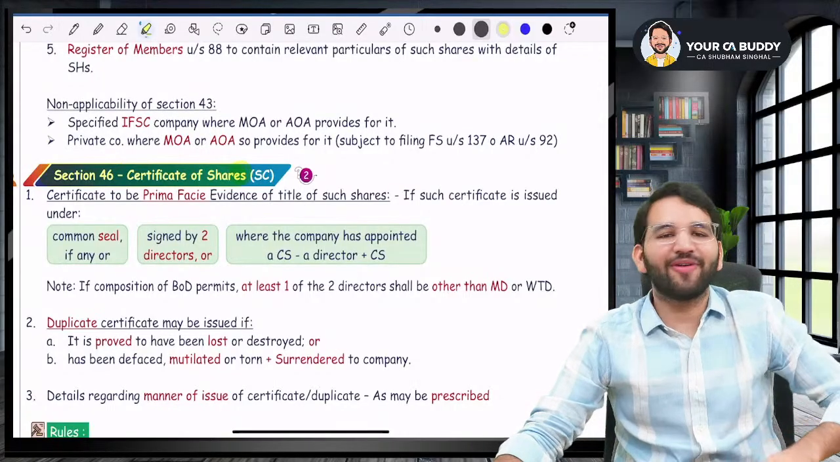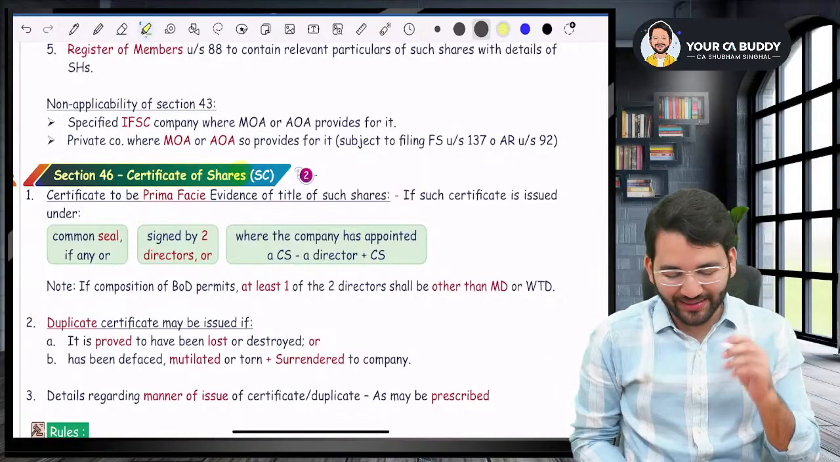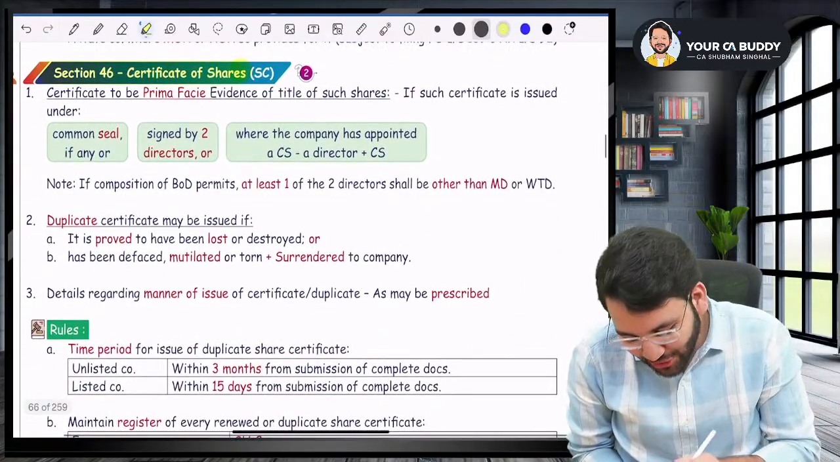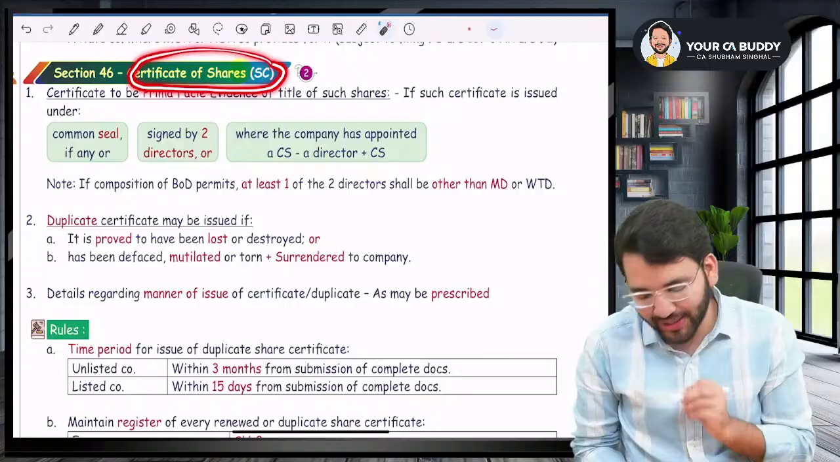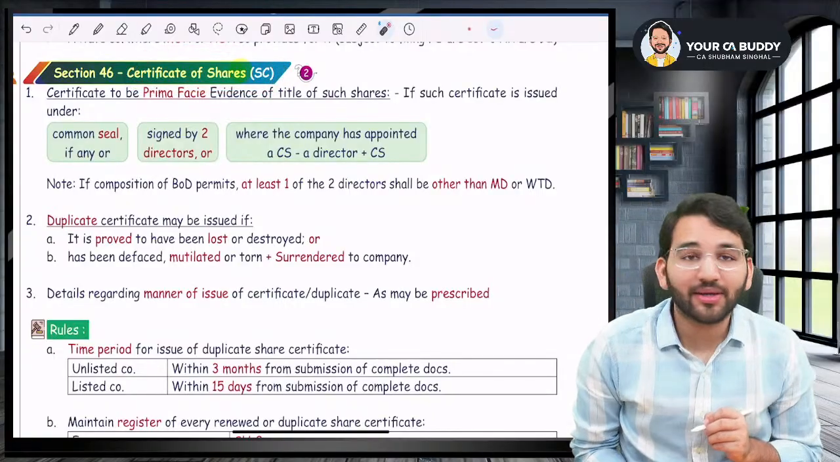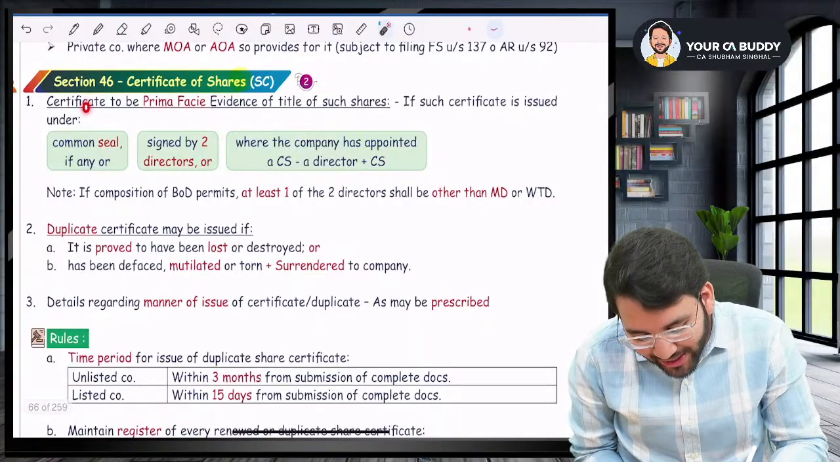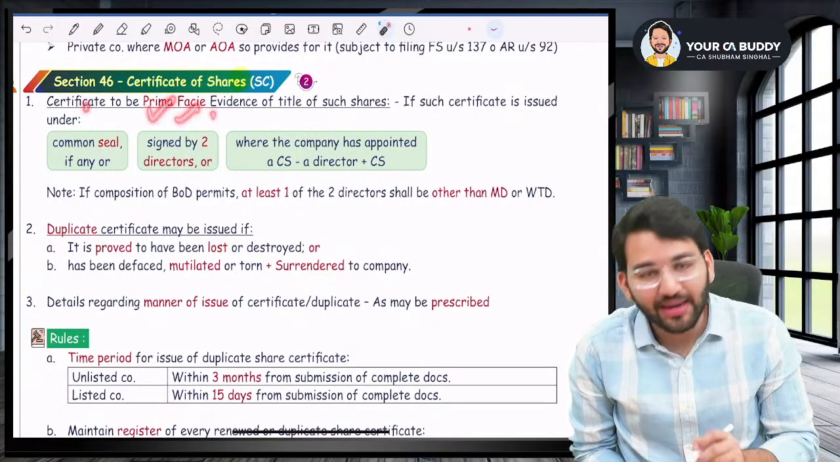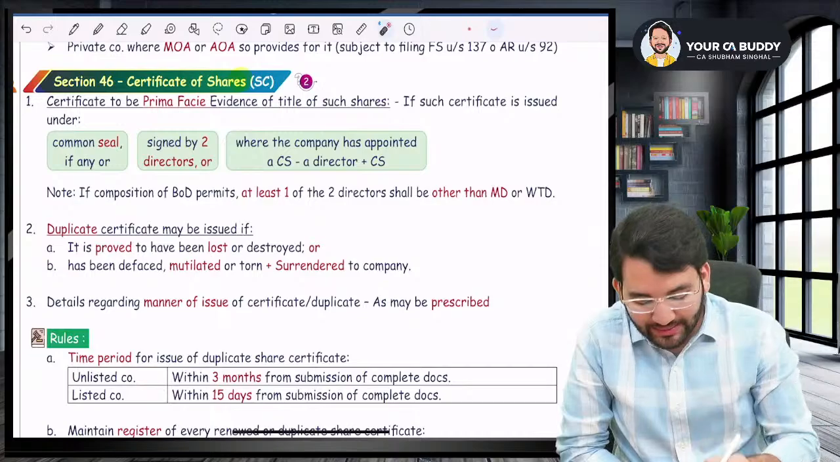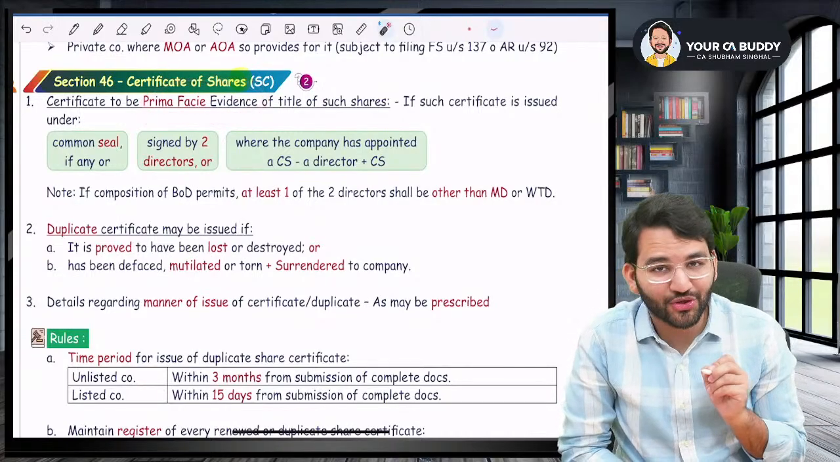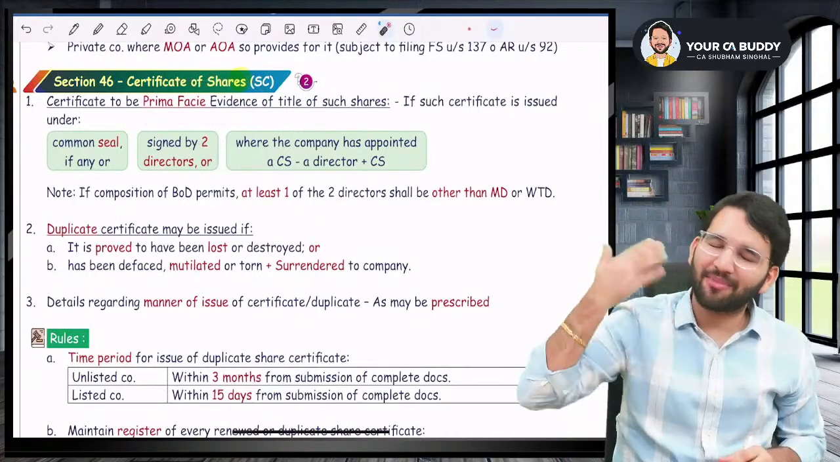Okay, guys. Now moving to the next part, please listen to me very carefully, guys. What is section number 46? Section number 46 talks about certificates of shares, which is share certificate. So listen to me very carefully. What is share certificate? Sir, it says that share certificate to be prima facie evidence. Whenever you get a share certificate, it is a prima facie evidence of the title on such shares. It is prima facie evidence.